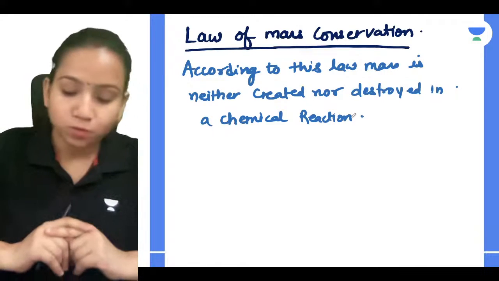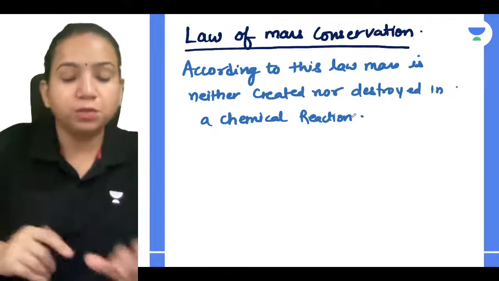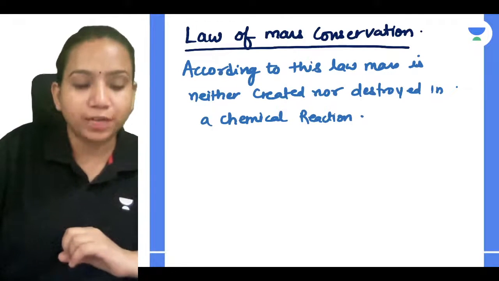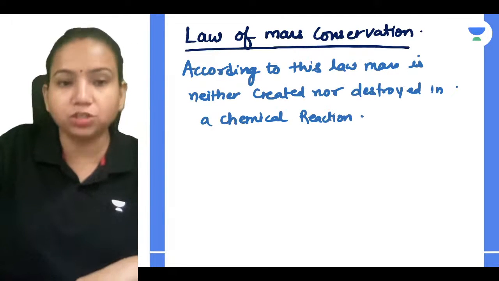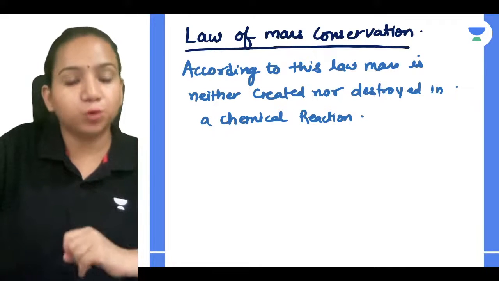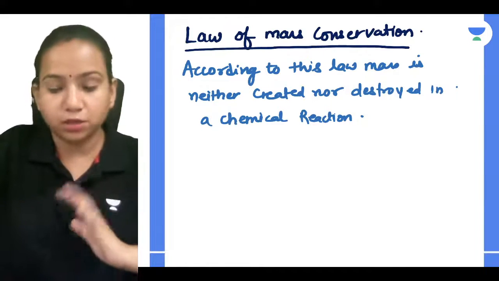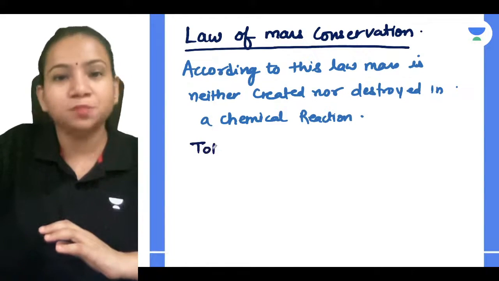Simple. Now, how can you talk about it more? It means the total amount of reactants before the chemical reaction will be equal to the total amount of products after the chemical reaction. Very simple.